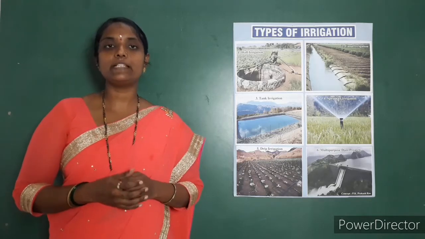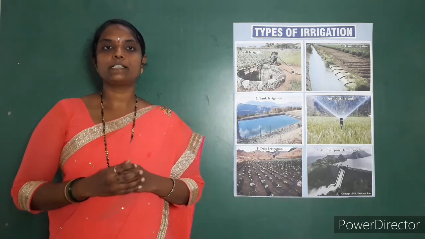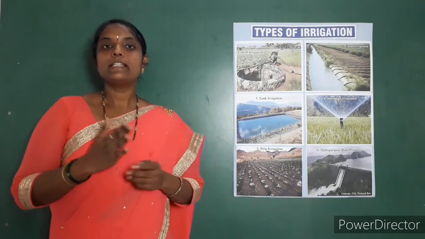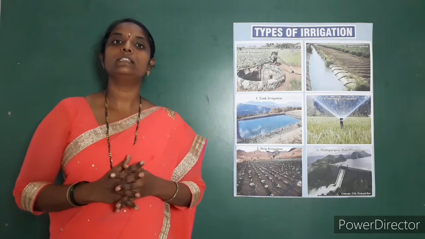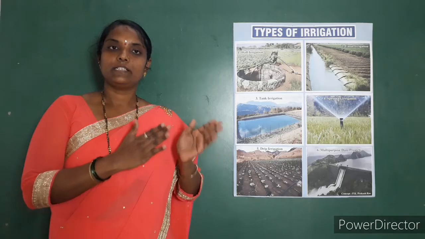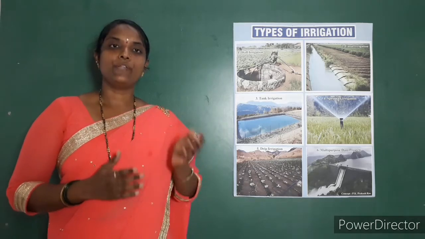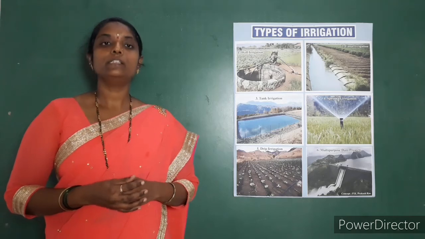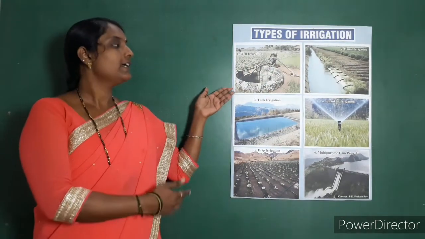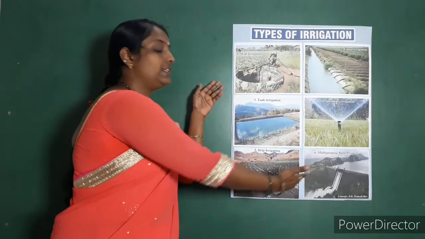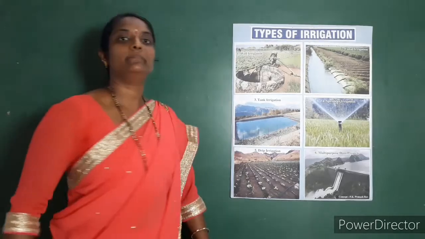Farmers grow crops and need a sufficient and timely supply of water. This is only possible through irrigation. Now we discuss types of irrigation. Here I have a chart on different types of irrigation.